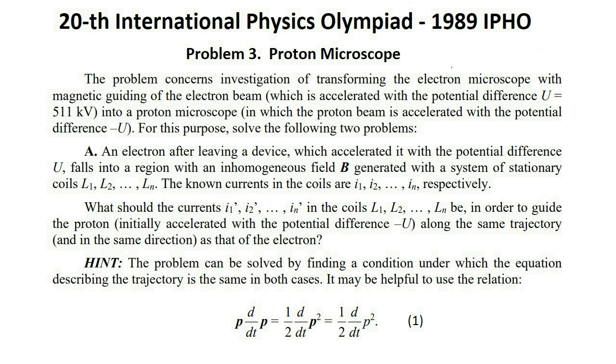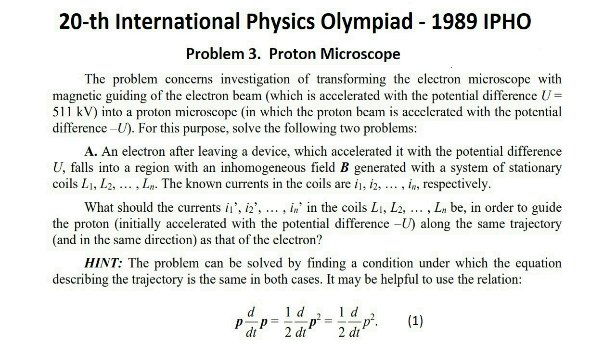the potential difference U equal to 511 keV, into a proton microscope, in which the proton beam is accelerated with the potential difference U. For this purpose, solve the following two questions.